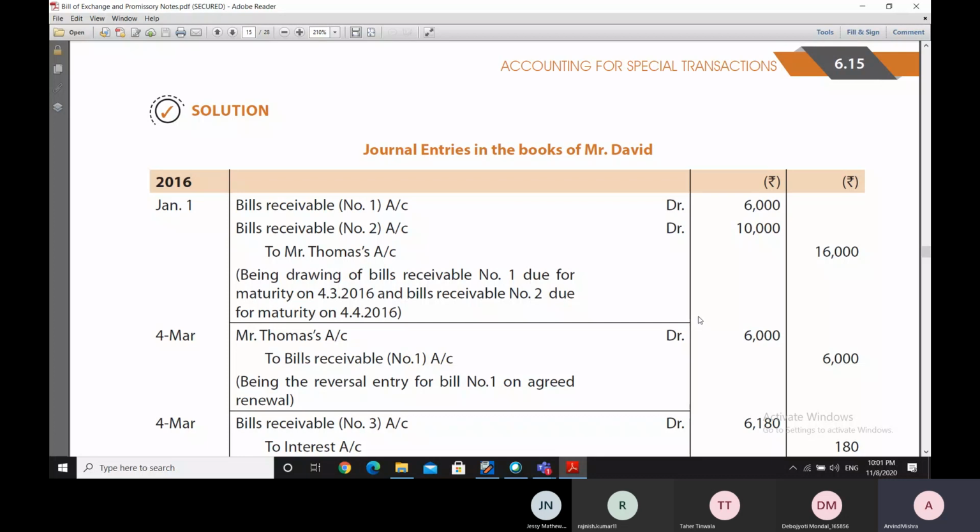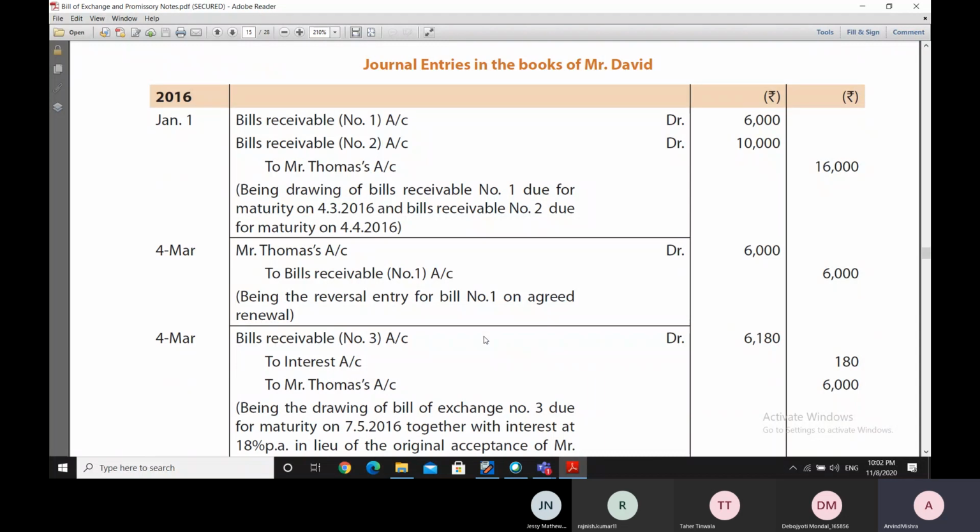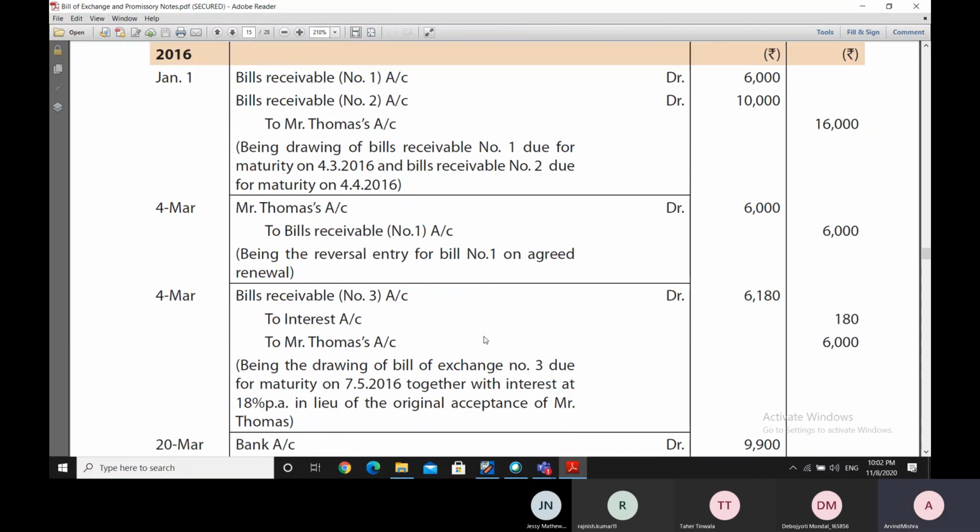Now, however, what happens is that there is an agreed renewal of the first bill, that is for 6,000. The bill for 6,000 rupees is renewed on 4th of March. So therefore, we are reversing this entry. Bill receivable account is now squared up, and Mr. Thomas's account is again debited, because that much payment is again to be received from Mr. Thomas now.